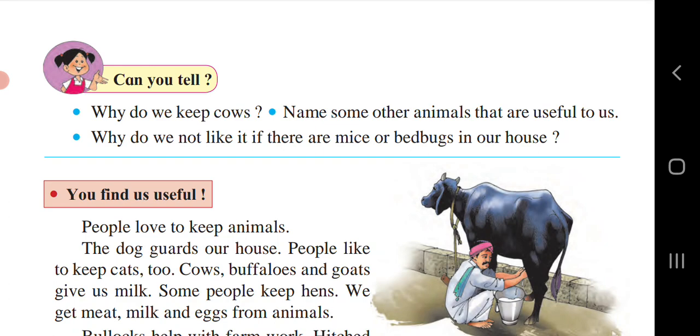Why do we not like it if there are mice or bedbugs in our house? In that we had seen mice and rats destroy the stored grains. They gnaw at different things in our house and cause damage. They spoil the food. Also they spread diseases. Bedbugs suck our blood. Therefore we do not like it if there are mice or bedbugs in our house.